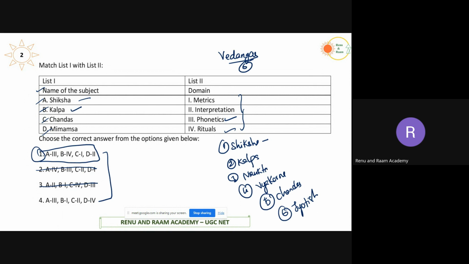Now, the remaining Vedangas: we have Nirukta. Nirukta is etymology. It talks about the origin of words. Vyakarana is grammar, and Jyotisha is astronomy. It is not astrology, it is astronomy. It talks about the movement of planets and other things. So these are the 6 Vedangas: Shiksha, Kalpa, Nirukta, Vyakarana, Chandas, and Jyotisha.